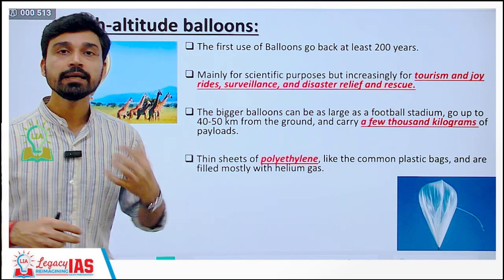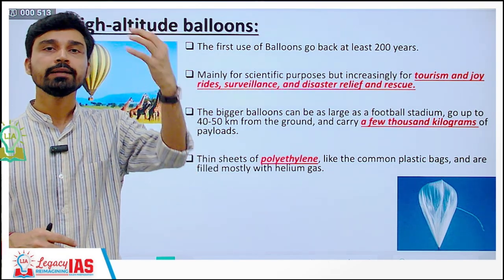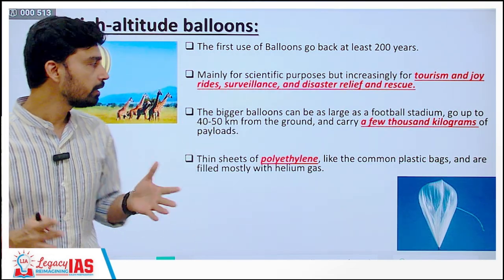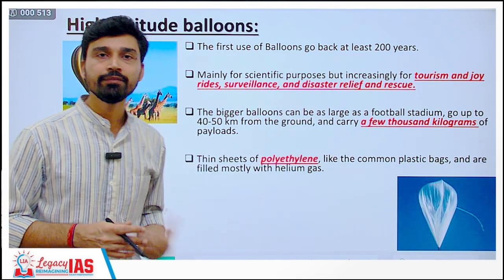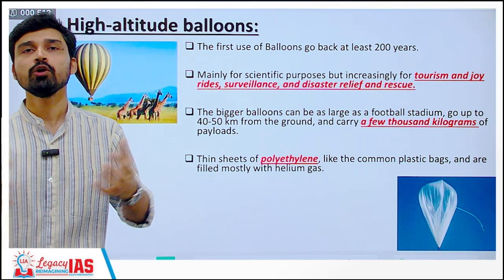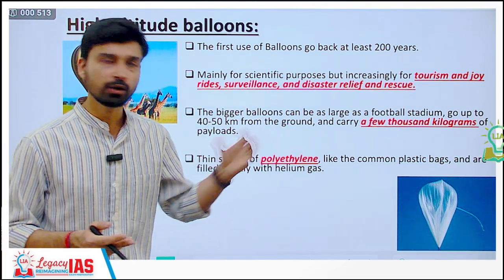और अगर हम बात करें कितनी ऊंचाई तक, how far it can go up in the atmosphere, so largely it goes up to 40 to 50 kilometers from the ground and it can carry a few thousand kilograms of payload. Now this payload can be humans, this payload can be instruments, scientific instruments, cameras and all.